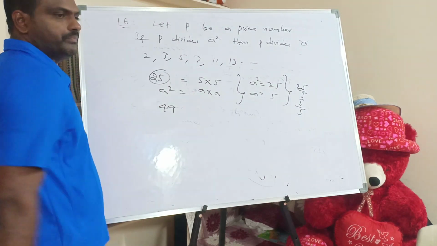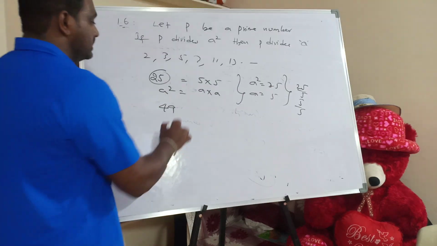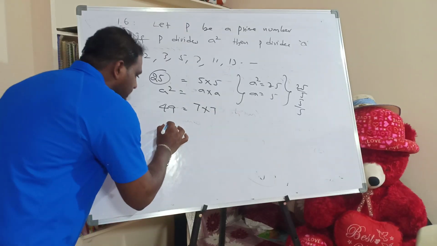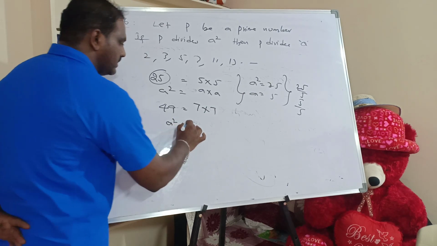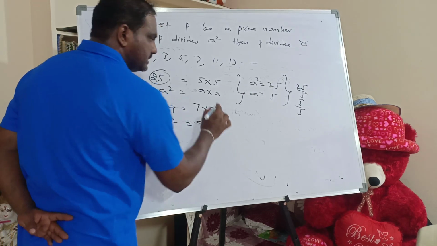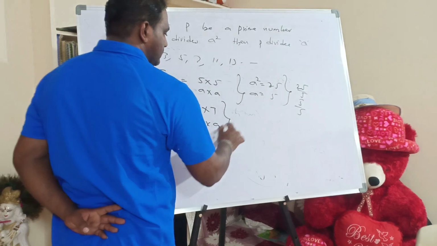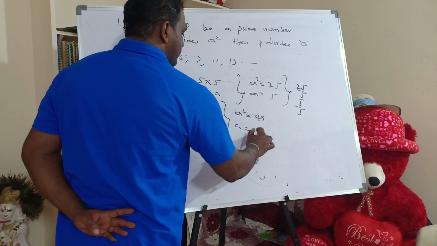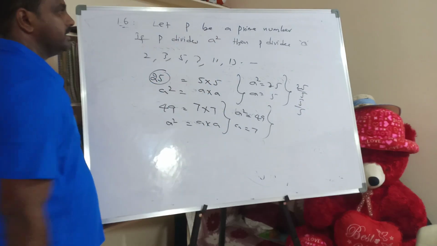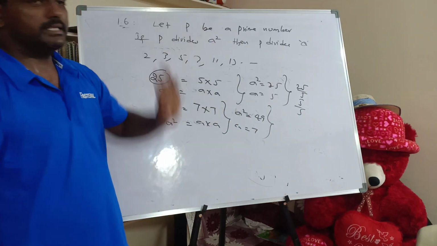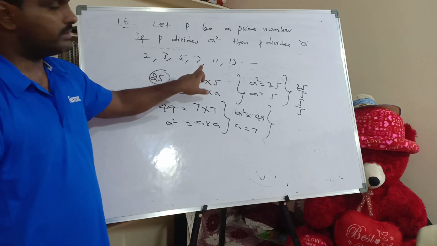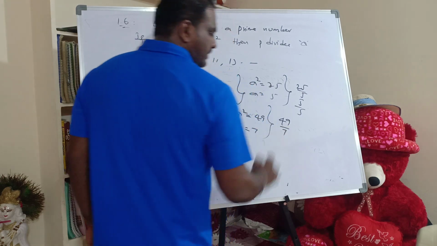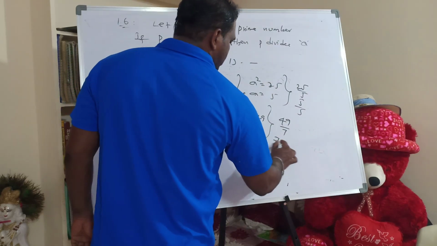I'll take one more example. 49. 49 can be written as how much? 7 sevens are 49. Here A square is equal to 49, and A is equal to 7. Now what does the statement say? If P divides A square, which prime number do I have to take? 7. So 7 is dividing 49, and the same 7 will divide the 7 also.